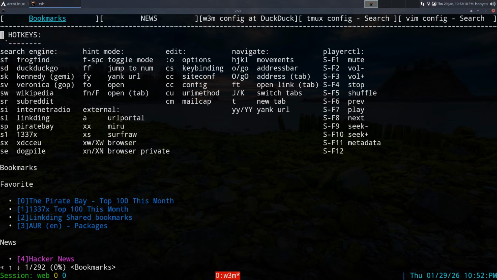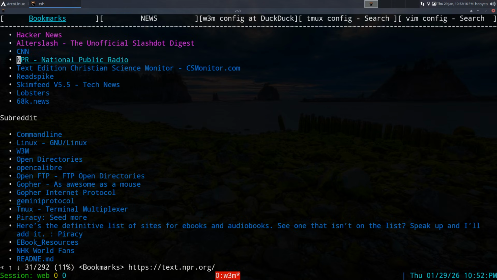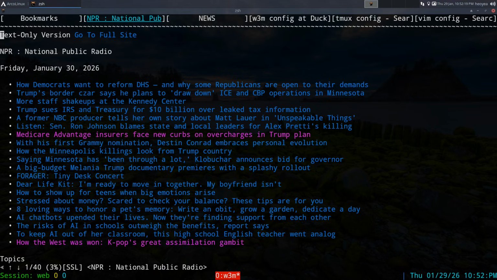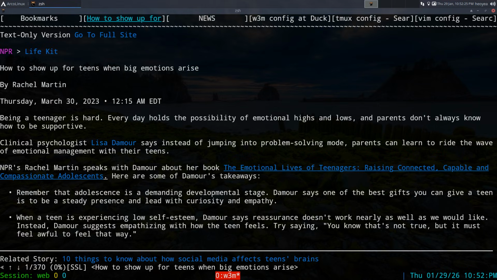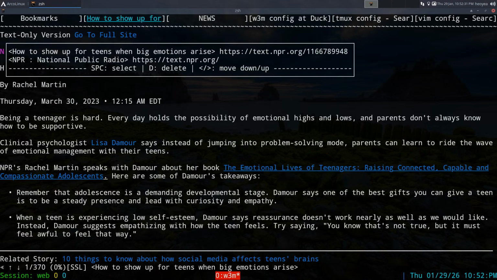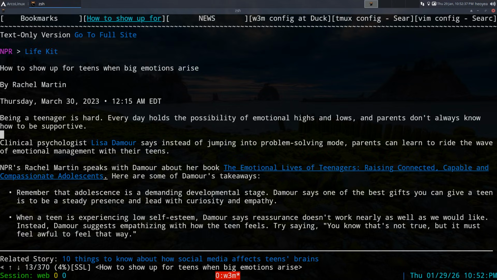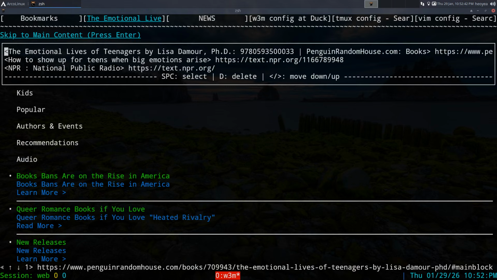Let me see here. Let's say NPR, in here. Let's say NPR here. I open that, and then let's say I open another one here. Now, I think the default hotkey is S for stack here. Oh, let me open another one. Let's open another one, let's say this one here. All right, so now you see how we have that in the history? We open NPR, and then we open the NPR article, and then we open another link in there.